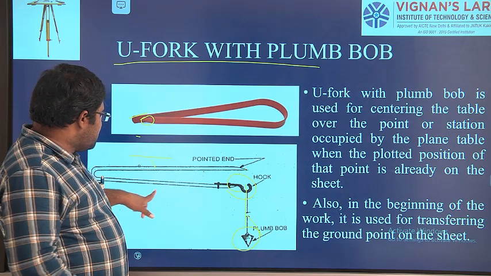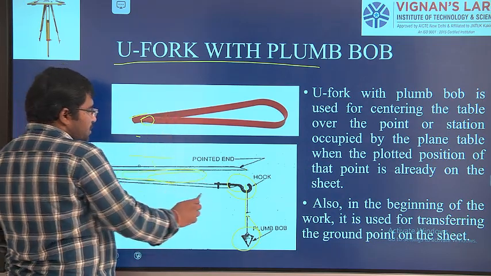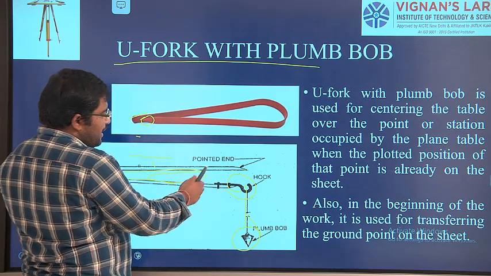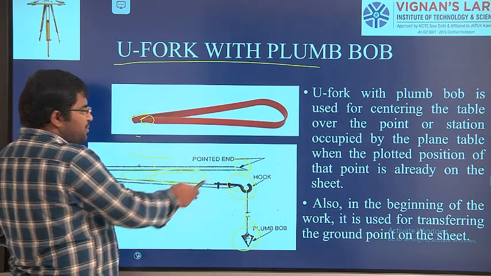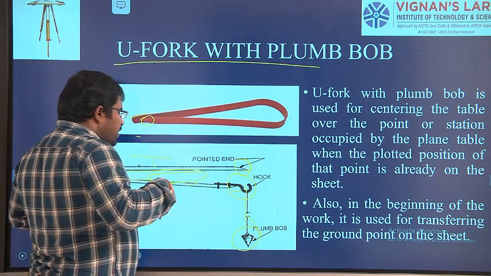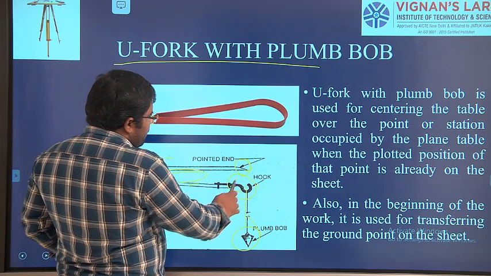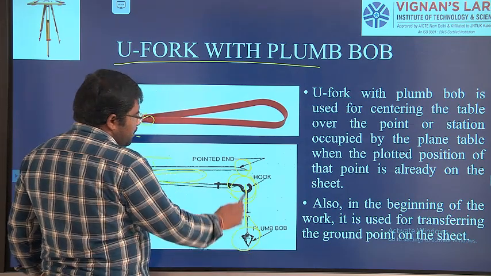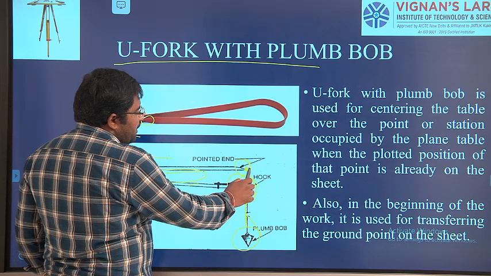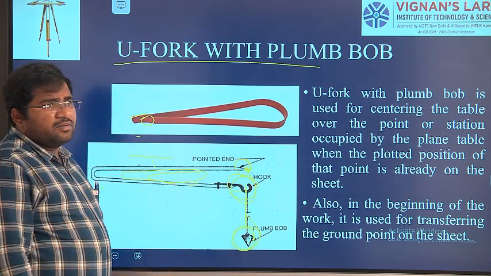You can see this is U shape, and in between we have a table. We keep the pointed end above the table, and below the plane table, this hook will come. On this hook we have a plumb bob, so that the point which is on the table is transferred to the ground.